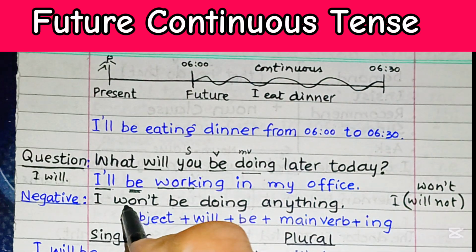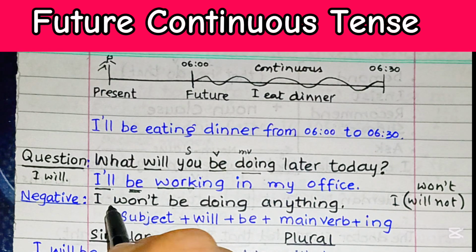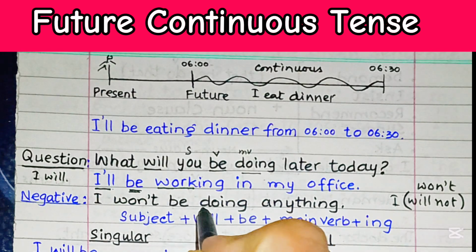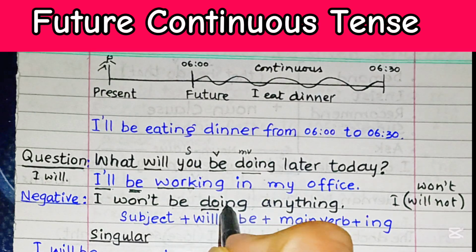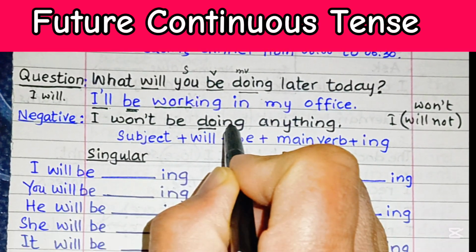As I mentioned, won't is the contracted form of will not. So if the answer is negative, you can say I won't be doing anything. This is the main verb, and it is supplemented by the ing ending.